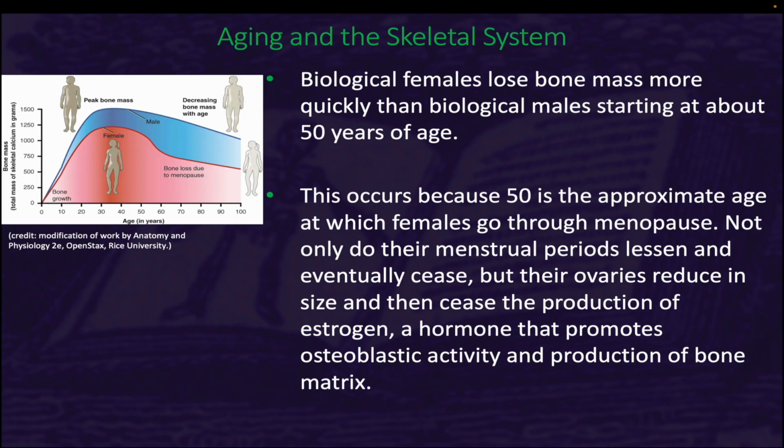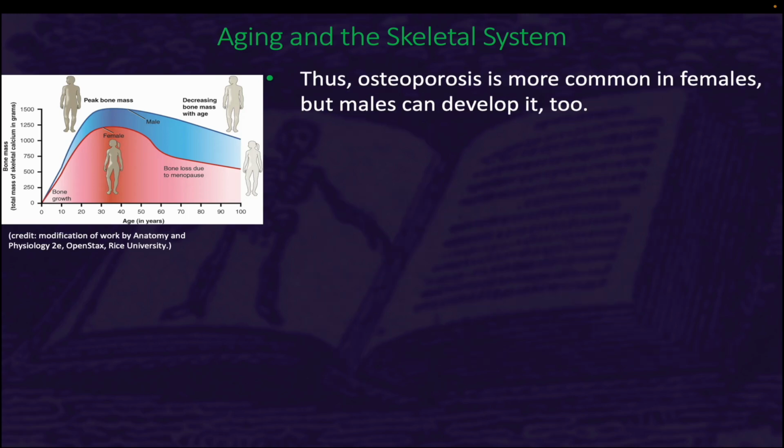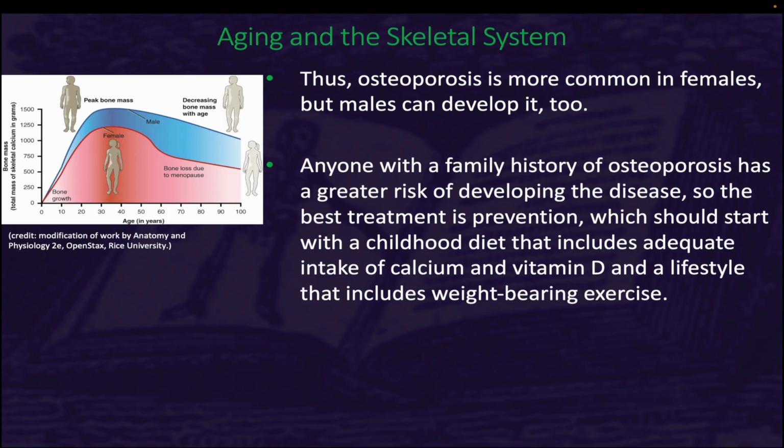Not only do their menstrual periods lessen and eventually cease, but their ovaries reduce in size and then cease the production of estrogen, a hormone that promotes osteoblastic activity and production of bone matrix. Thus, osteoporosis is more common in females, but males can develop it too. Anyone with a family history of osteoporosis has a greater risk of developing the disease, so the best treatment is